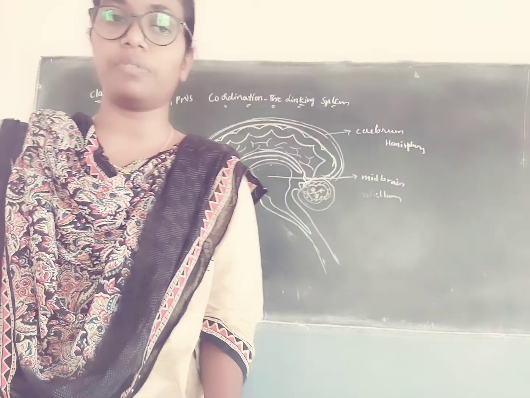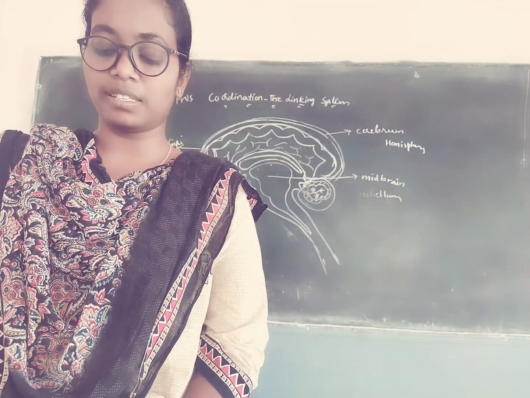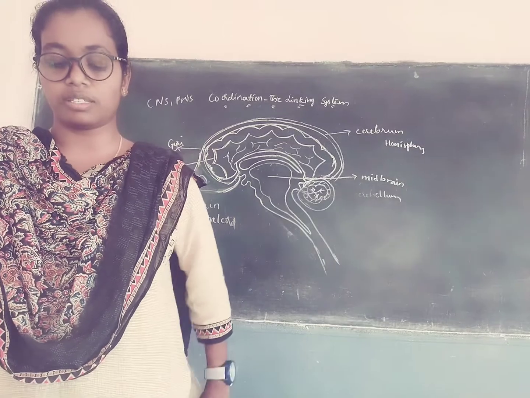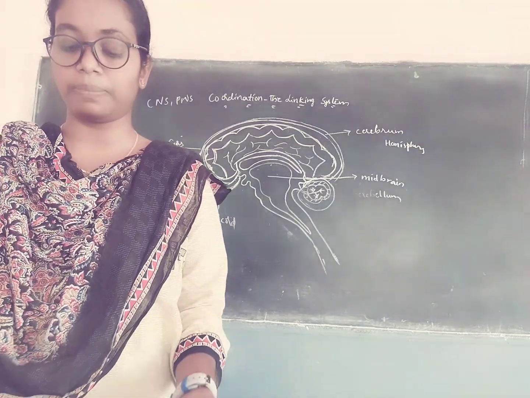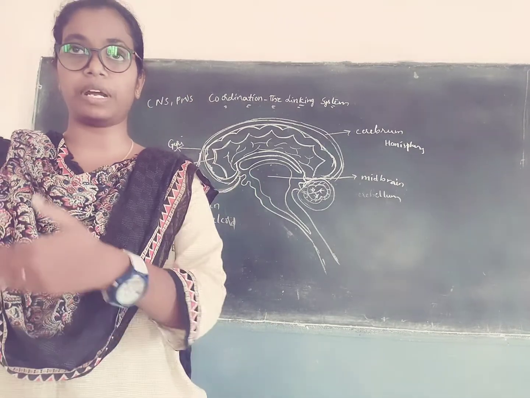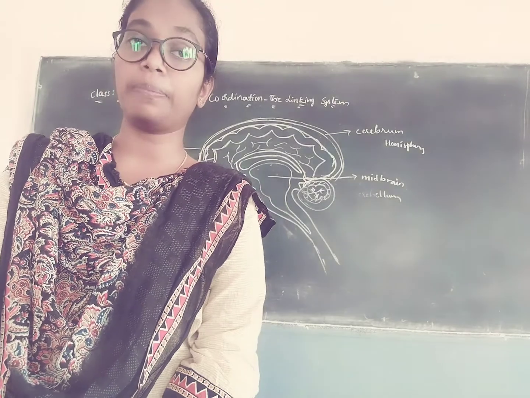Functions of the diencephalon: it is a relay center for sensory impulses such as pain, temperature and light. It is the reflex center for muscular activities.